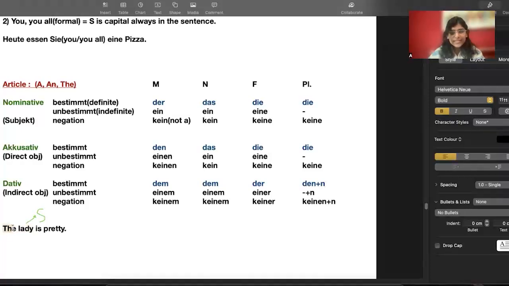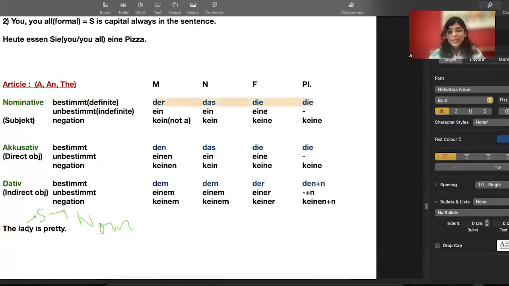Now there is "the", right? So if it is a subject, that means it's a nominative case. So this "the" which is present here, I don't have to pick from here or here. I can pick from the first row. Why? Because this lady is a subject which is nominative. That means the "the" which is used with lady has to be picked from this row.